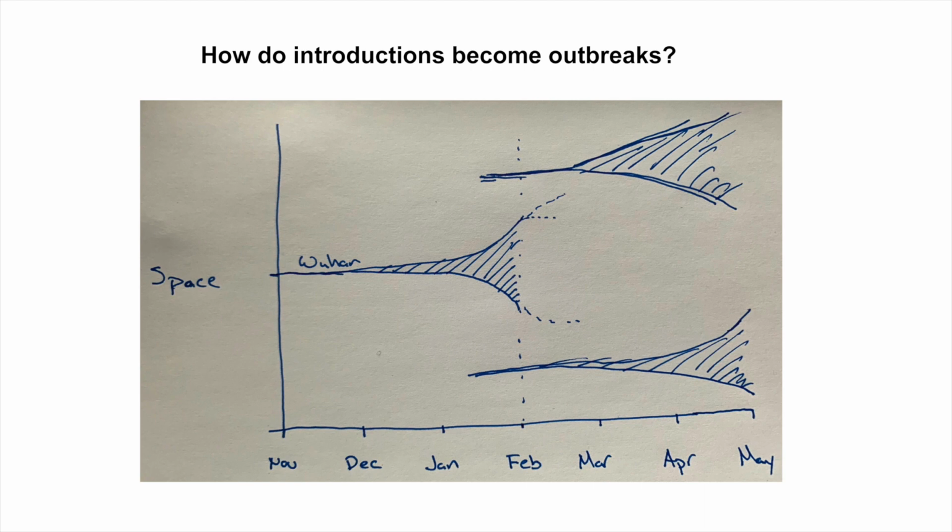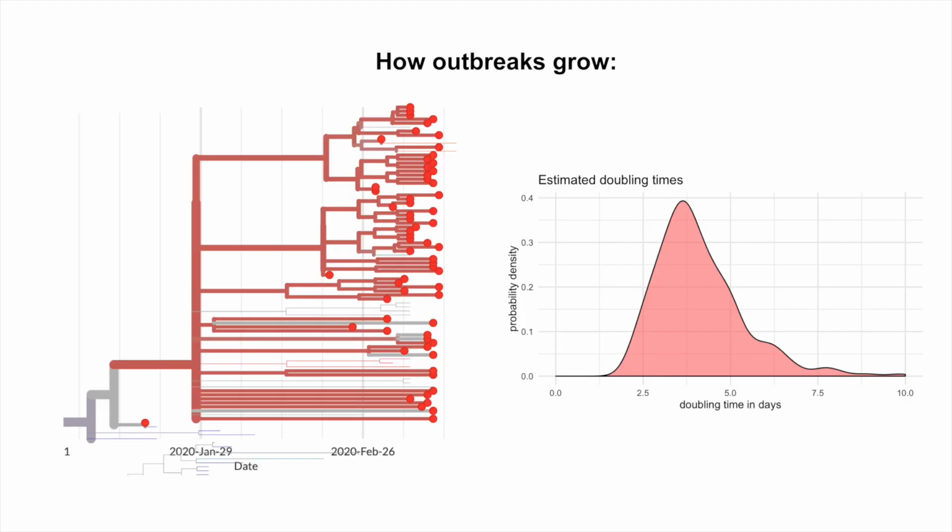We believe that international seeding events started to occur in mid-January. We have a critical 10 weeks from then to late March to contain these outbreaks before they become sizable. We can see a clear example of how an outbreak grows from data in Washington state.